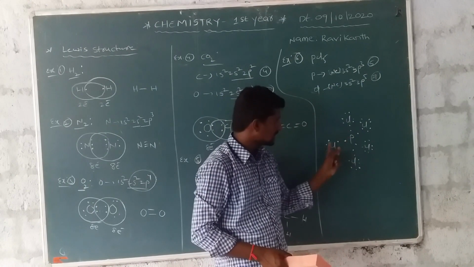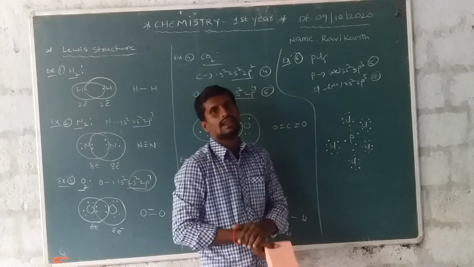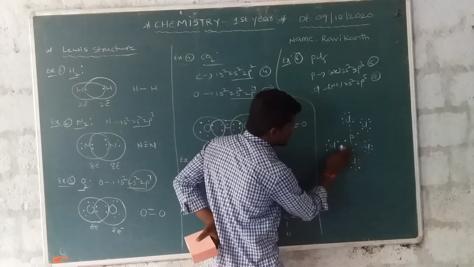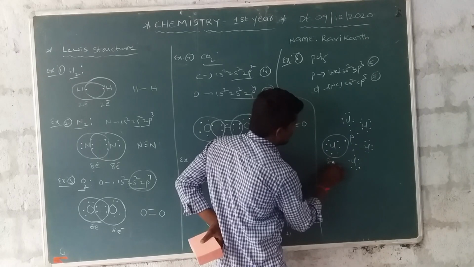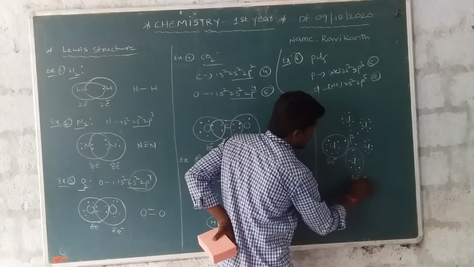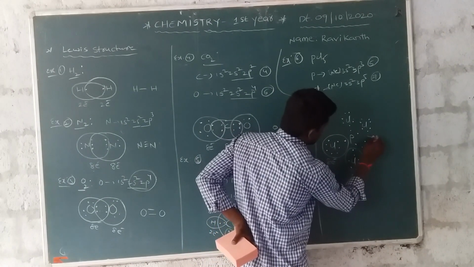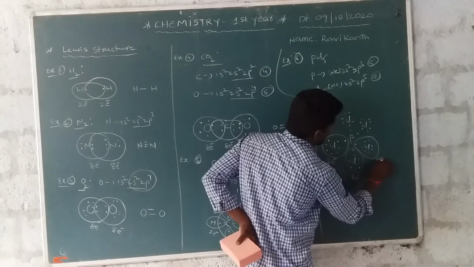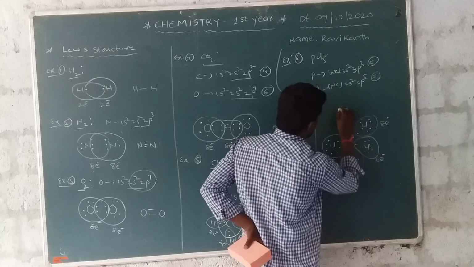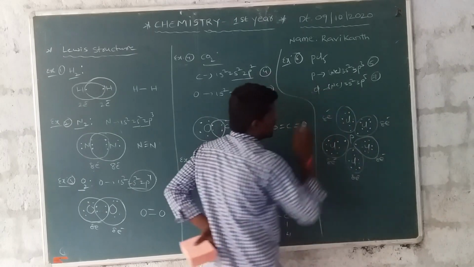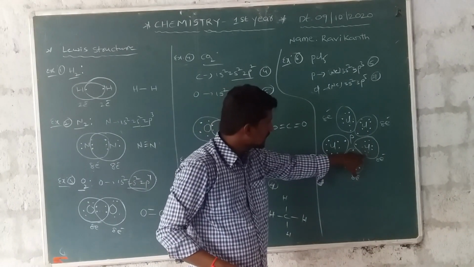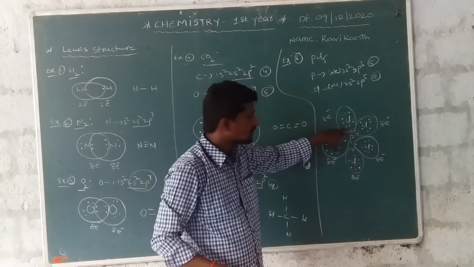The filling of 5 electrons, total is filling of 7 electrons. Each atom obeys the octet rule. This is the first one, chlorine: 7 plus 1, totally 8 electrons. Next, 7 plus 1, 8 electrons. Next one, 7 plus 1, 8 electrons. Another, 7 plus 1, 8 electrons. And 7 plus 1, 8 electrons. In this way, each chlorine has 8 electrons.